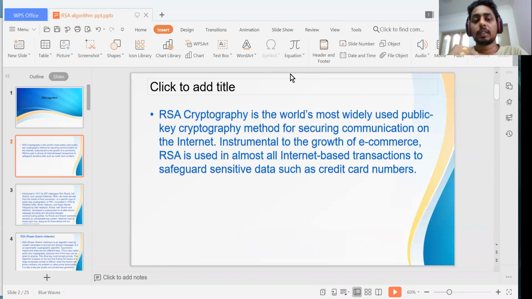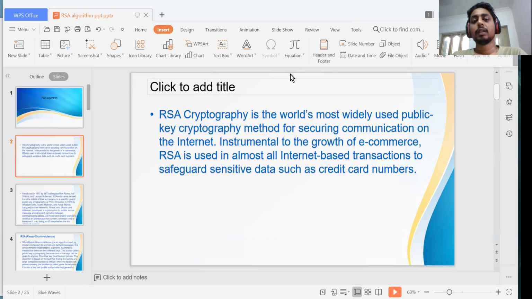RSA is the world's most widely used public key cryptography method for secure communication on the internet. You can secure things like passwords, everything.